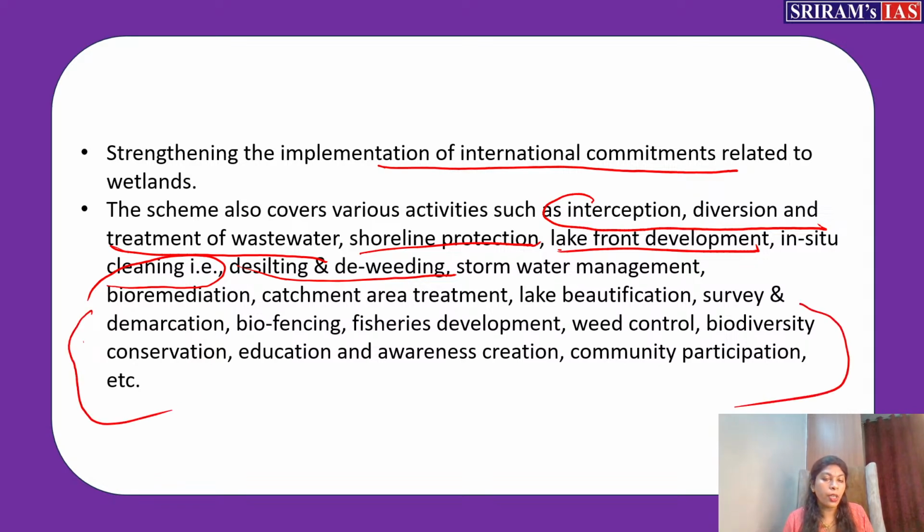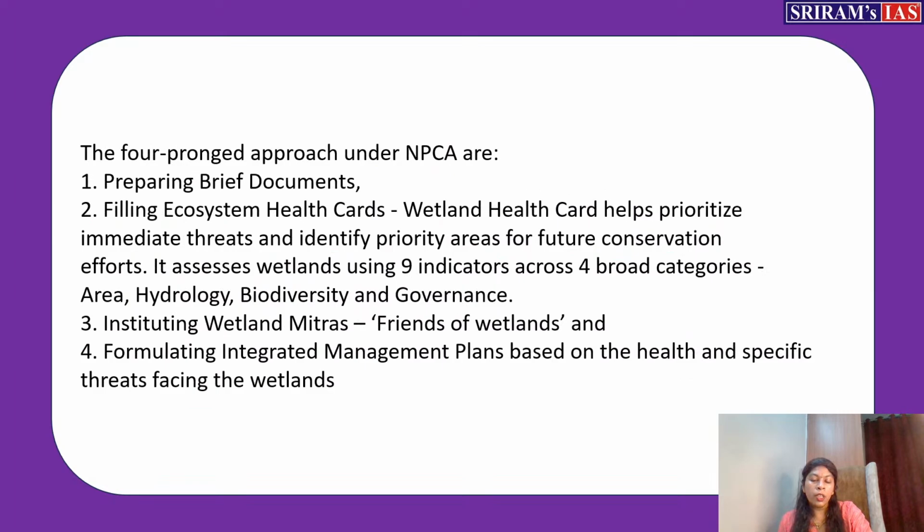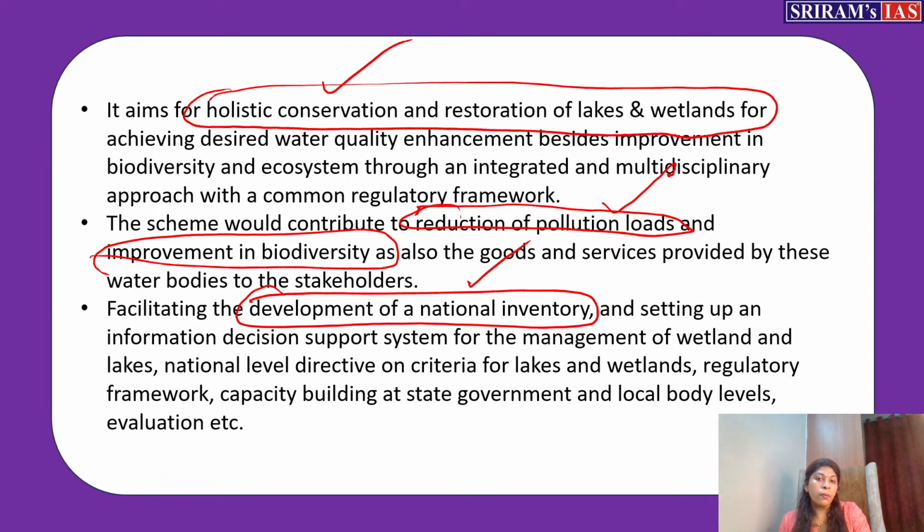Involving the community also, community participation. So these are some of the objectives of NPCA. You need not think too much before you write. Very straightforward. These are the 5 objectives you have to keep in mind, which is why I marked them as a 5-point list for you. First, conserving it. Second, you are trying to reduce the pollution which is harming the wetland. So pollution load is reduced, and in that way biodiversity is enhanced.